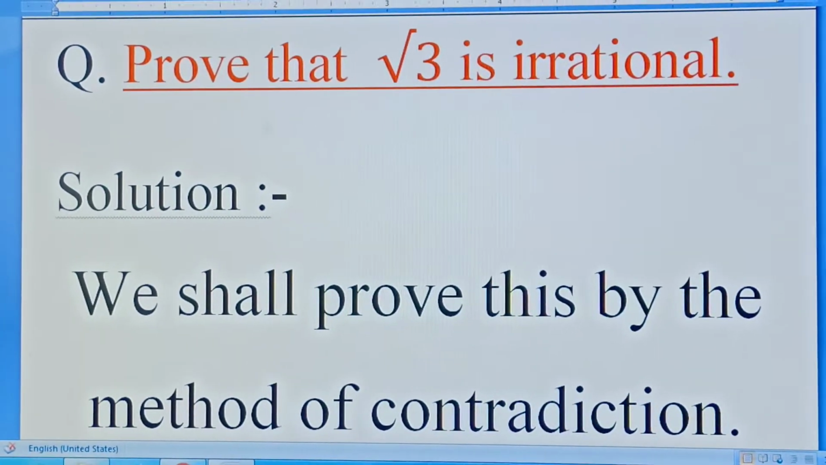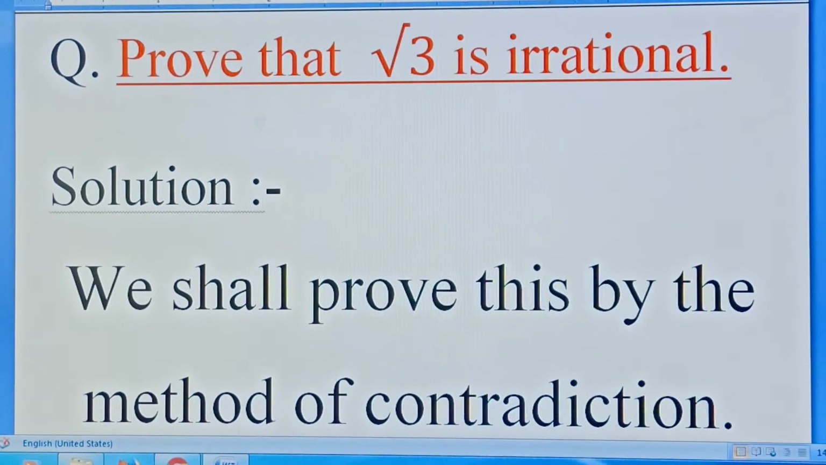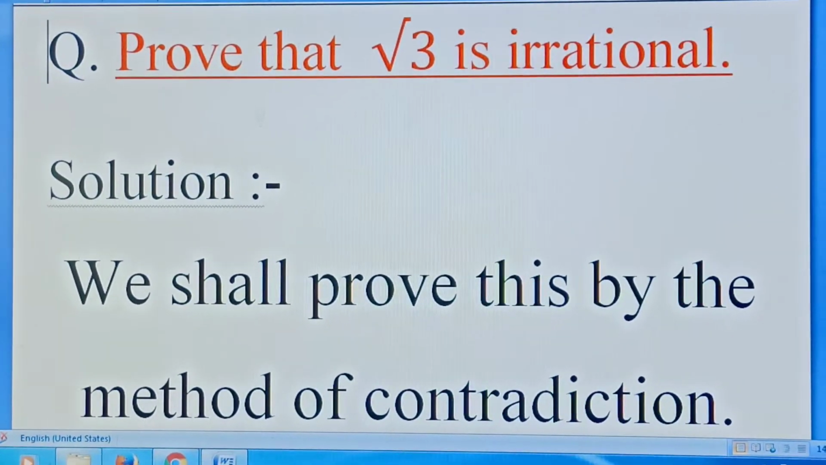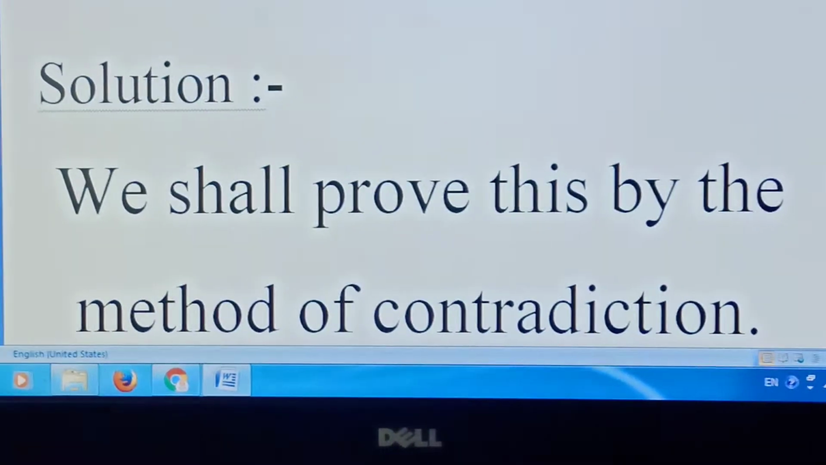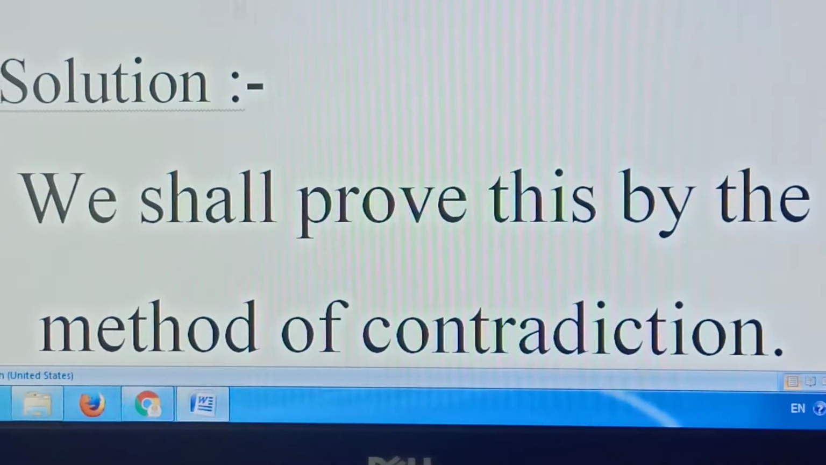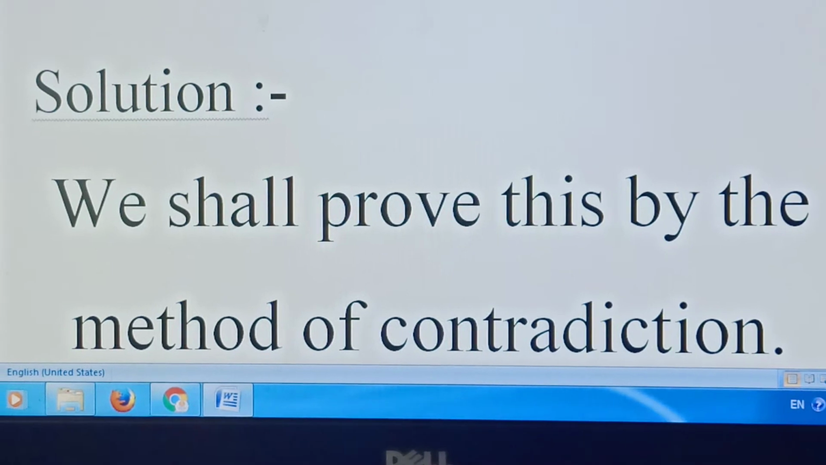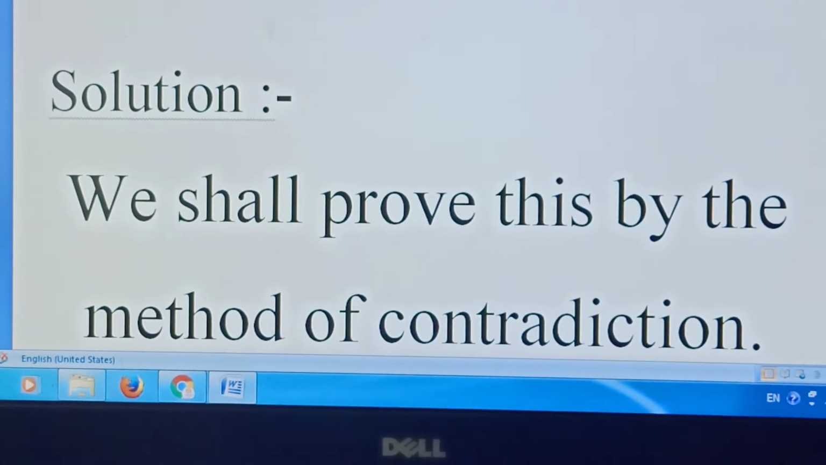Solution. Please write in your notebook word by word. We shall prove this by the method of contradiction.